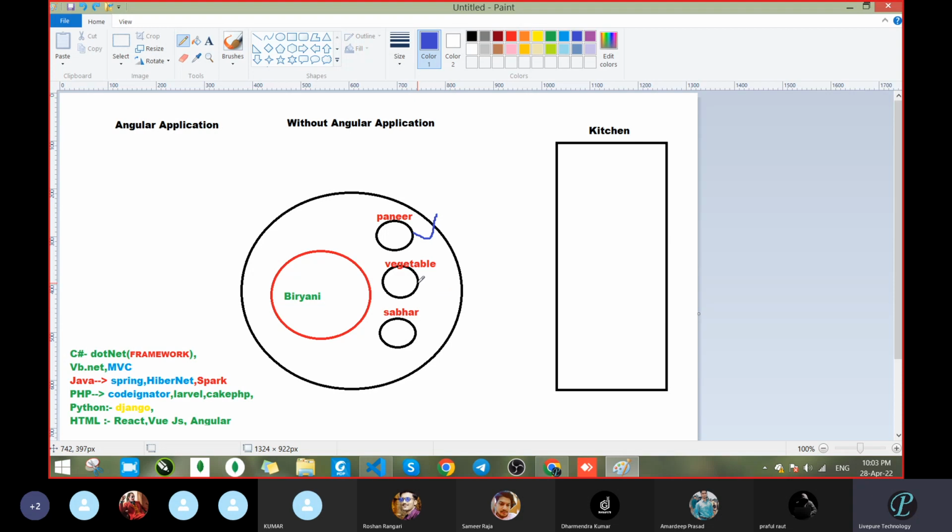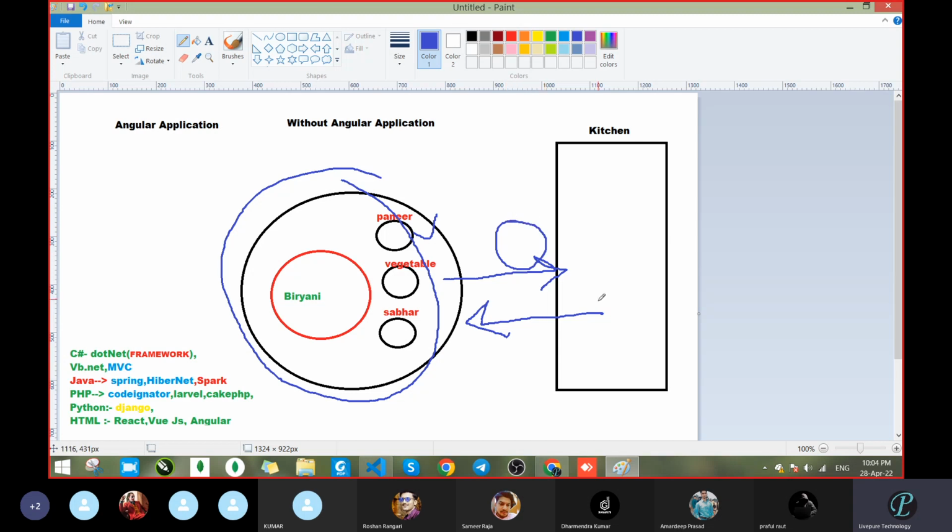If you want paneer a second time, what will you do? You will take this complete plate to the kitchen, and then you will put the paneer, and then you will come back. Means you are taking the complete plate itself. Is this correct or not? Got this scenario? This is the first case.